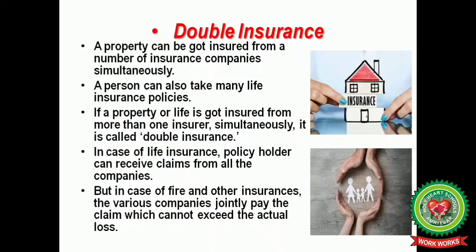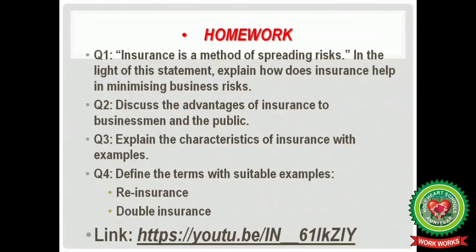Now the time is for your homework. Your first question is: insurance is a method of spreading risks. In the light of this statement, explain how insurance helps in minimizing business risks. Your second question is: discuss the advantages of insurance to businessmen and the public. Your third question is: explain the characteristics of insurance with examples.